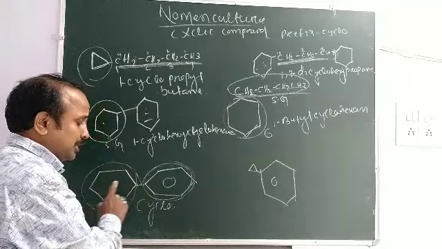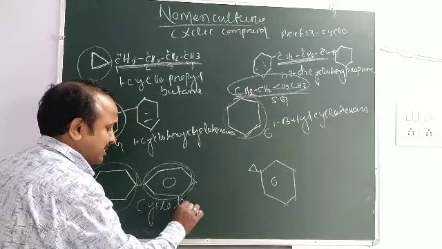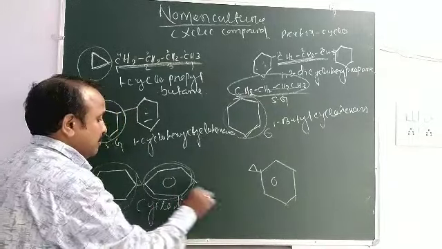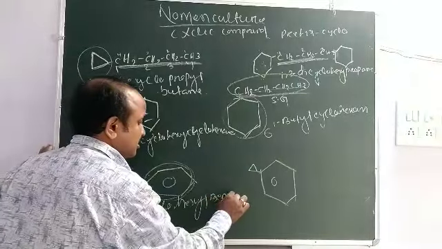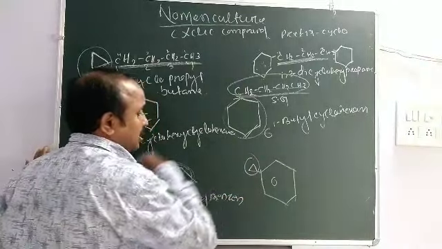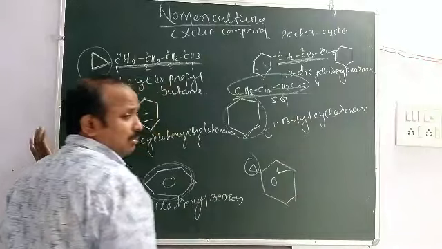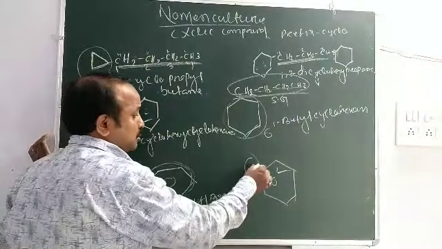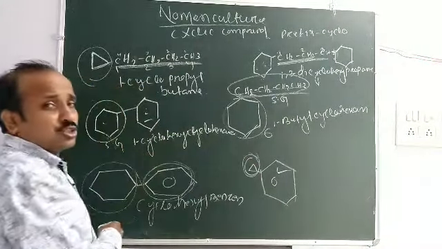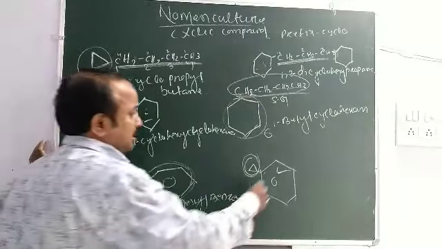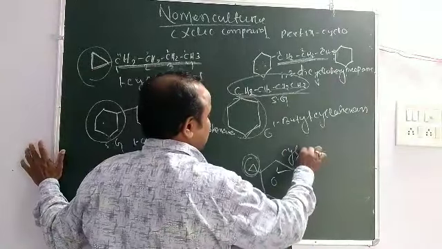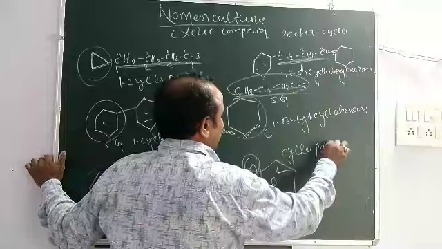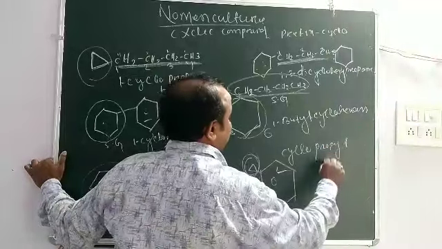Cyclo as a substituent group, that is alkyl, meaning hexyl benzene. Here is the cyclo group. This is the benzene. So the cyclo group is used as a substituent group. So that is cyclopropyl benzene.